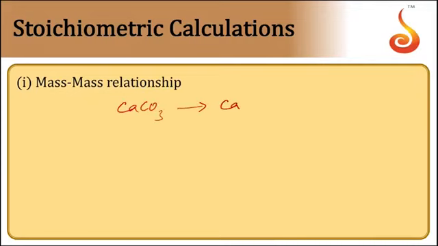Calcium carbonate gives rise to calcium oxide plus carbon dioxide. So 1 mole of CaCO3 gives us 1 mole of CO2. That is, 100 grams of CaCO3 gives rise to 44 grams of carbon dioxide.